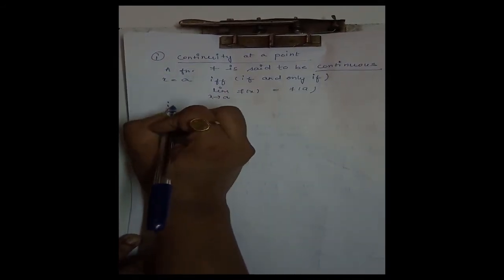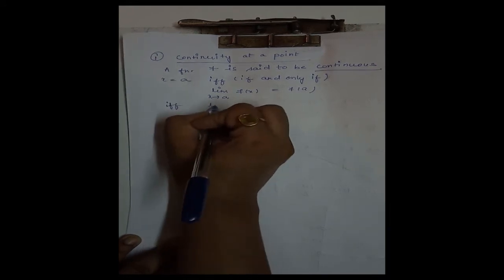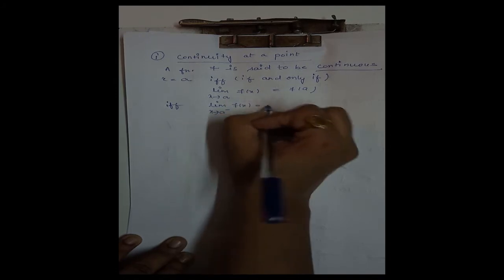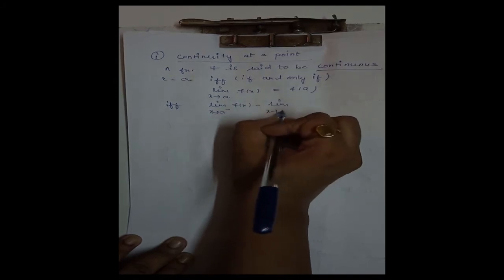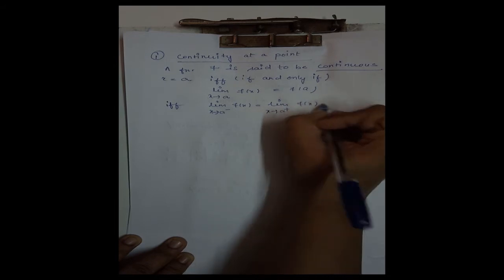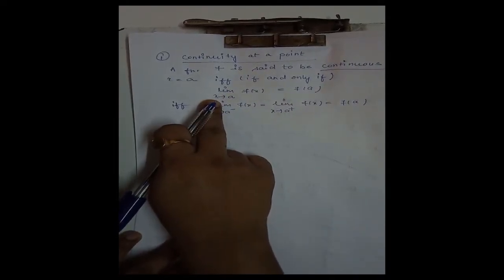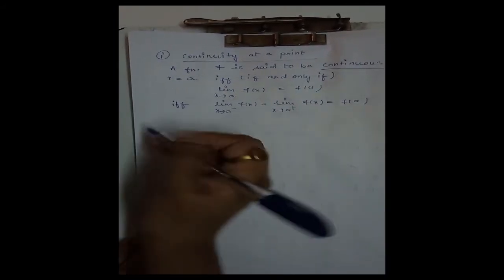And in the limit section we have discussed that this is if and only if limit x tending to a minus f(x) is equal to limit x tending to a plus f(x) is equal to f(a). Since if both left and right hand limits exist, then this limit value is same as these two values and it is equal to f(a), the function value at the point a. Then in that case we say a function is continuous at the point x is equal to a.